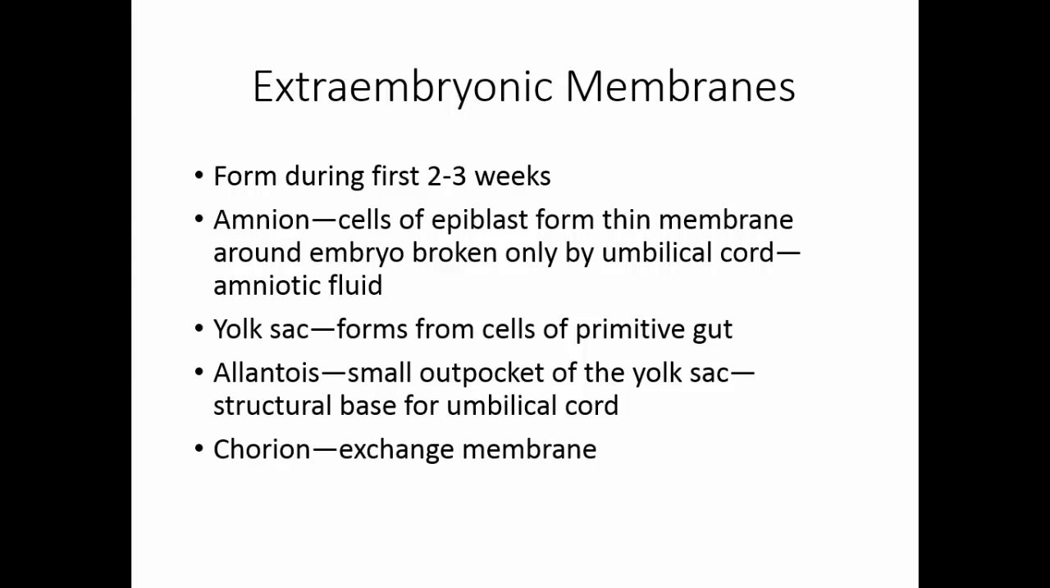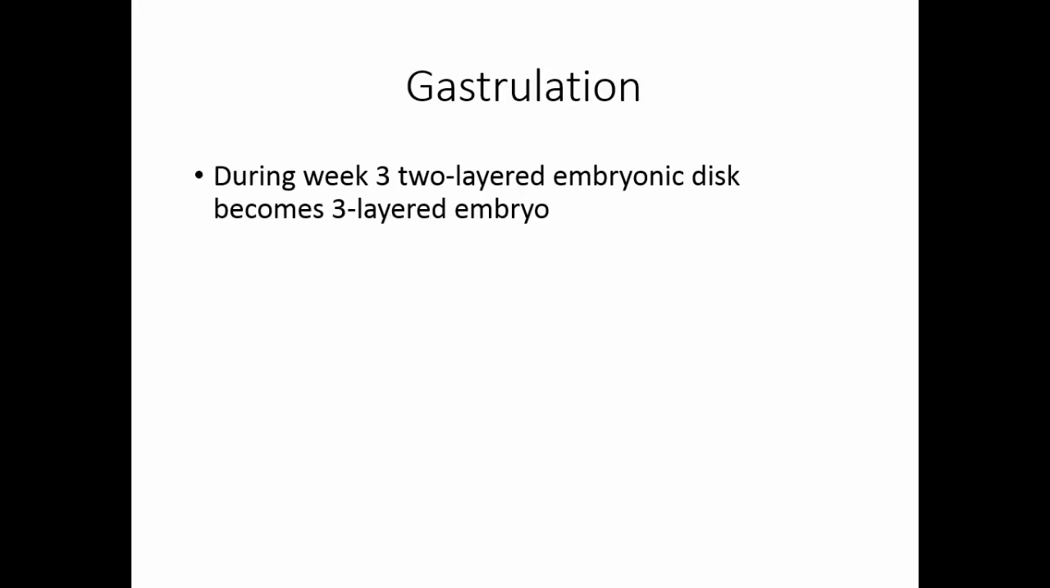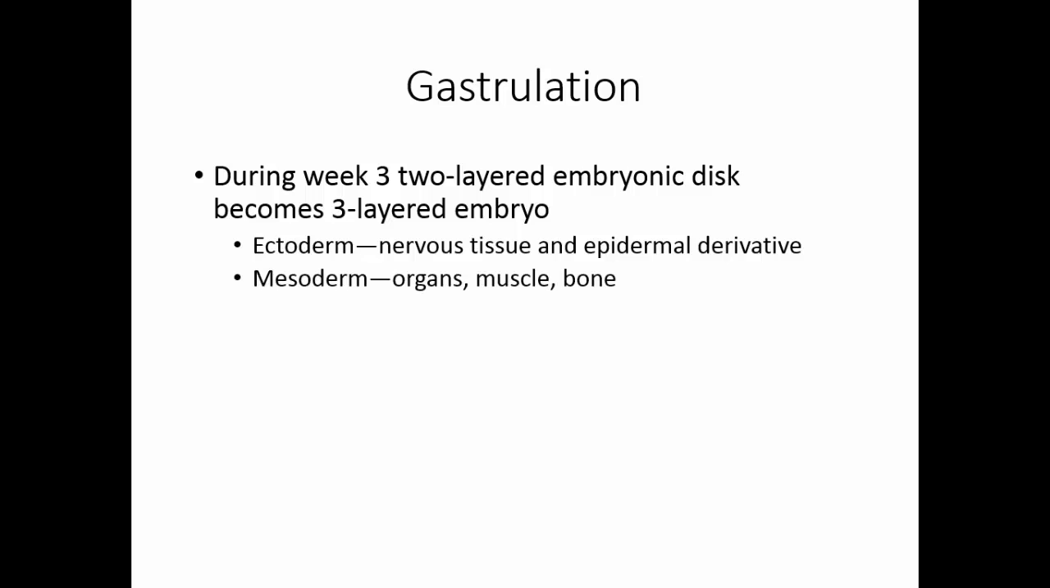And then the chorion comes from the trophoblast cells. This is the exchange membrane. During week 3, the 2-layered embryonic disc becomes a 3-layered embryo. The 3 layers are the ectoderm, which will give rise to nervous tissue and epidermal derivatives, the mesoderm, which gives rise to most of the organs, muscle, and bone, and the endoderm, which gives rise to the epithelium of the hollow organs and the digestive glands.